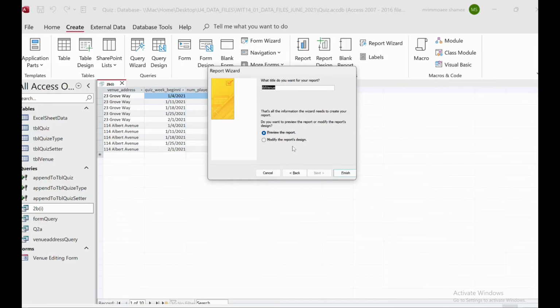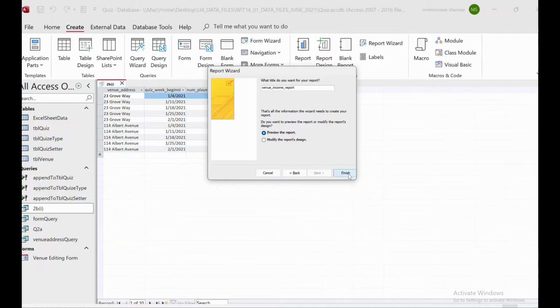You can add the name as venue income report, maybe, because all are in small letters. Okay, so it's venue income report.